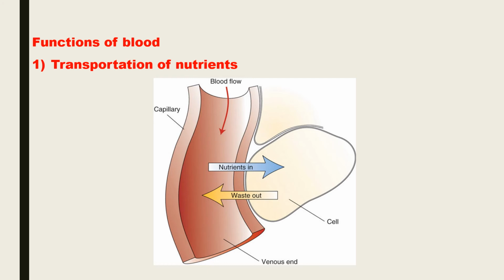Functions of blood. Blood transports the digested food from the digestive system to the cells and tissues. These substances which are carried by the blood are in very simple form like glucose, amino acids, vitamins, mineral salts, etc.